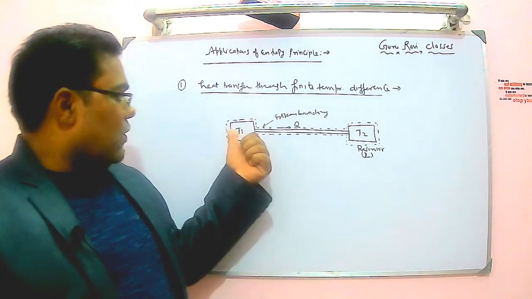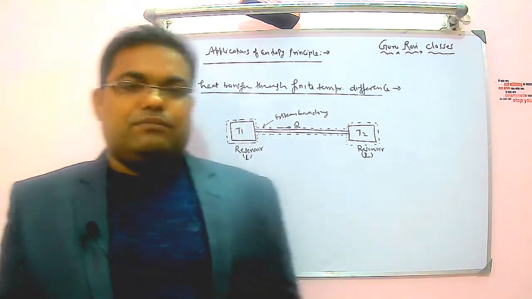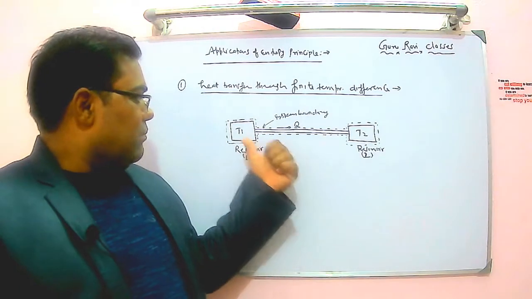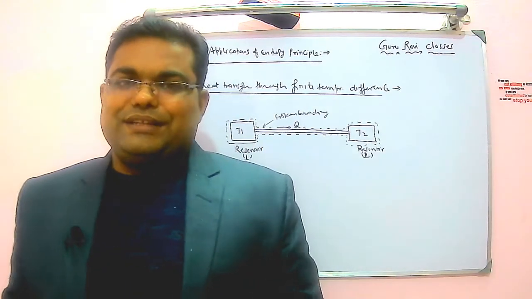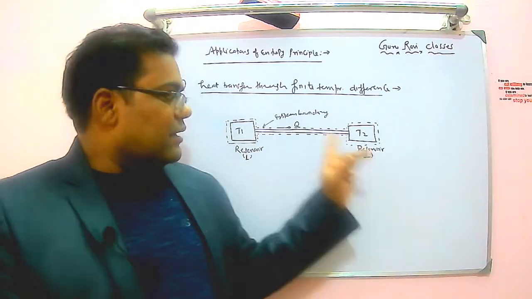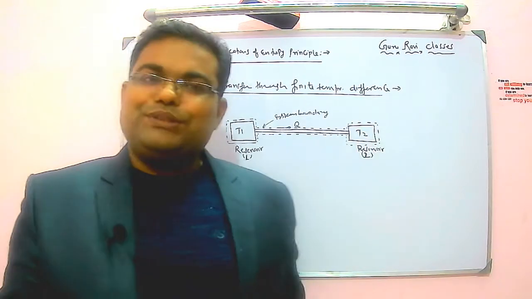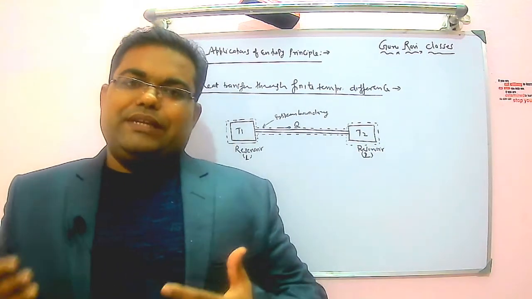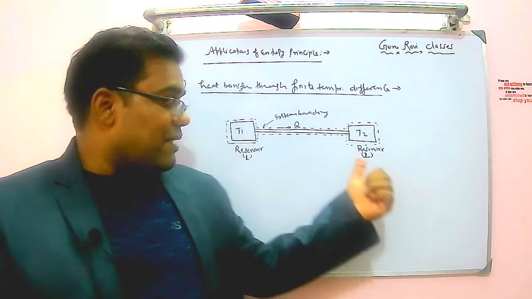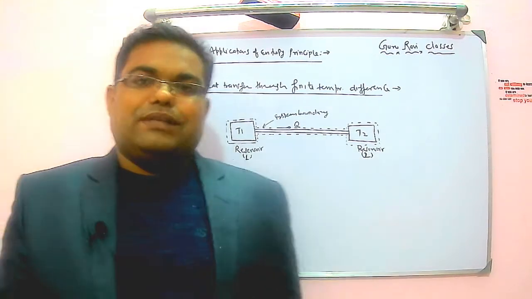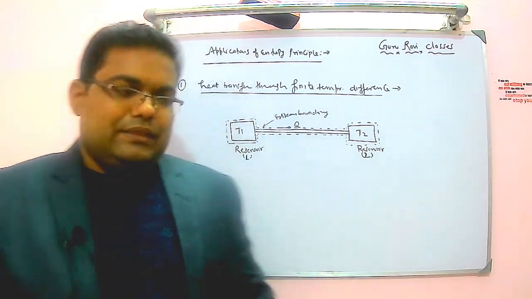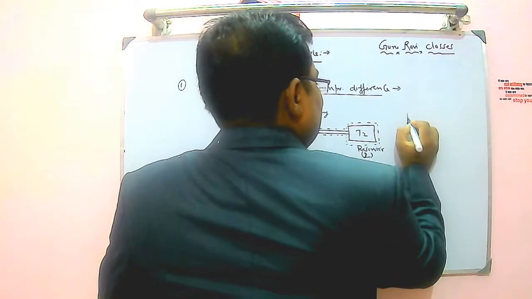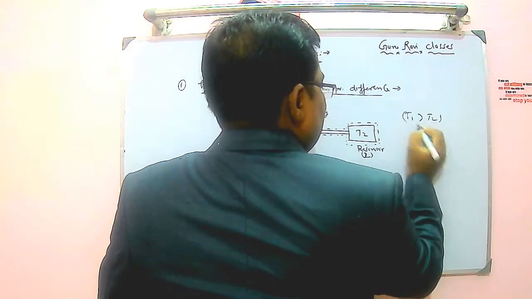So even though heat is getting transferred from reservoir 1, my T1 is not changing. It will be almost constant, and the heat is getting supplied to reservoir 2. It is absorbing heat even though its temperature is not changing, because I have assumed these are reservoirs. The condition is T1 is greater than T2.